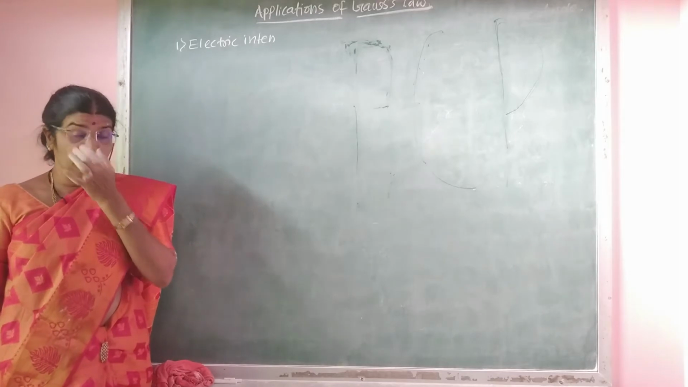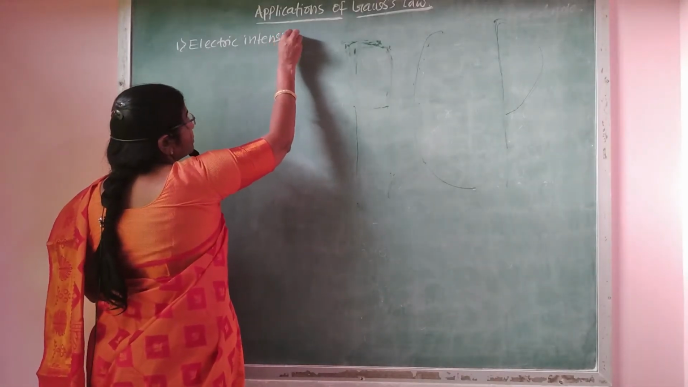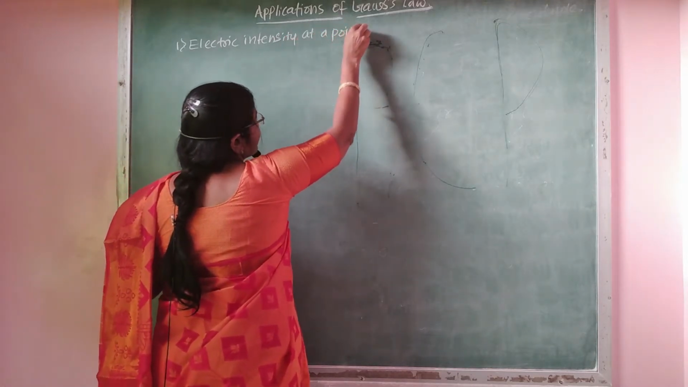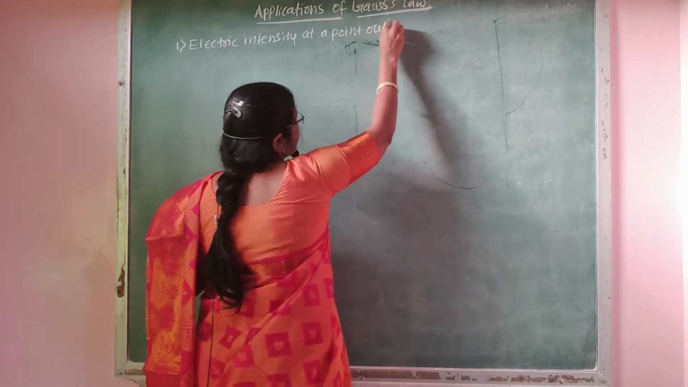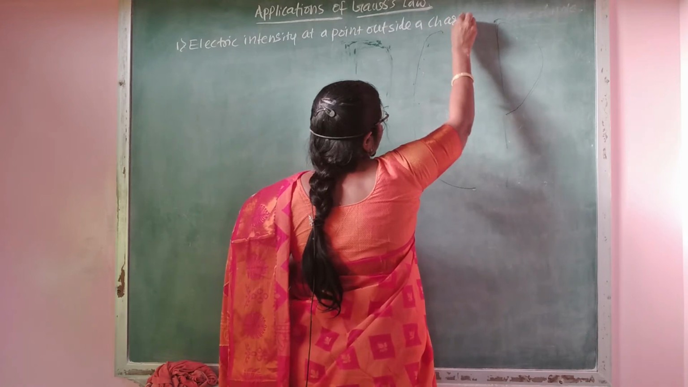The first application of Gauss law is electric intensity at a point outside a charged sphere.